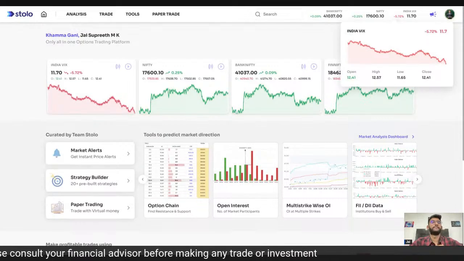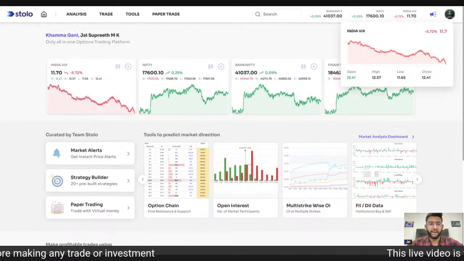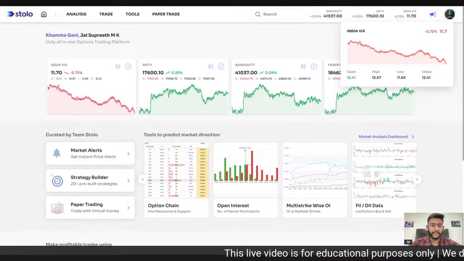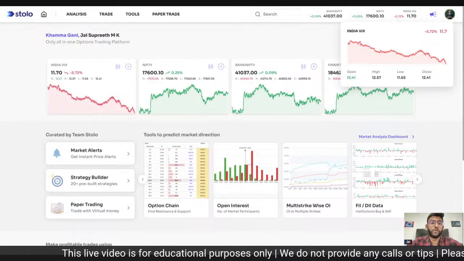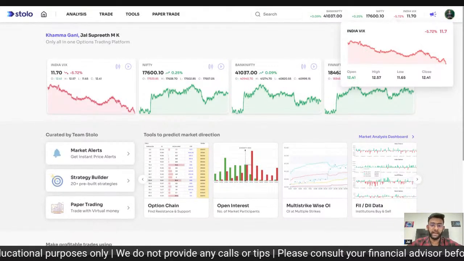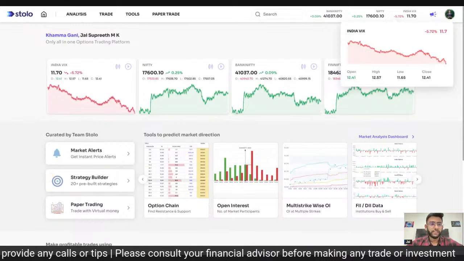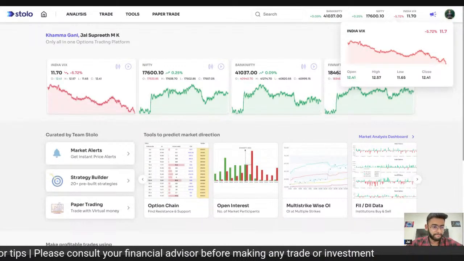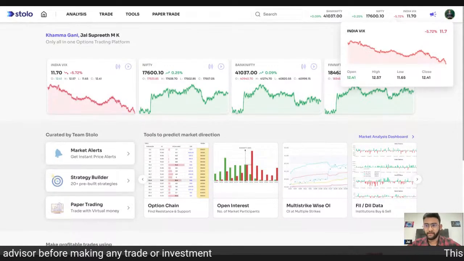We provide Nifty Bank Nifty market analysis daily right after the market, right? Today is 6th April, and today was the expiry for Nifty and Bank Nifty, and also we should look at the impact of the RBI repo rate news as well, right? So welcome to the stream, and we shall begin right about now.